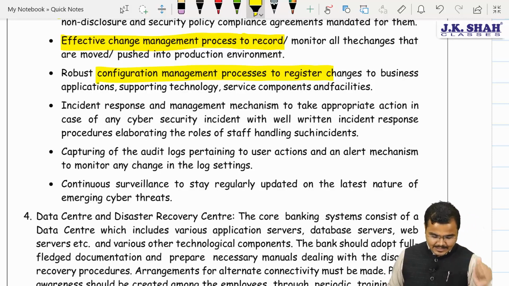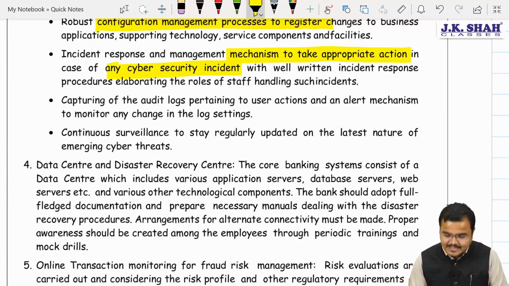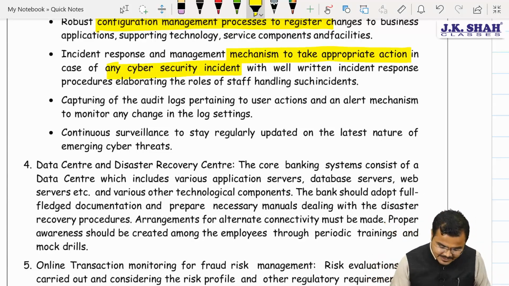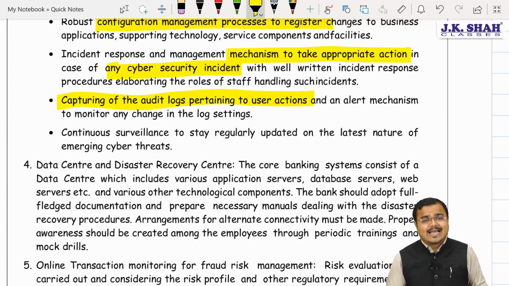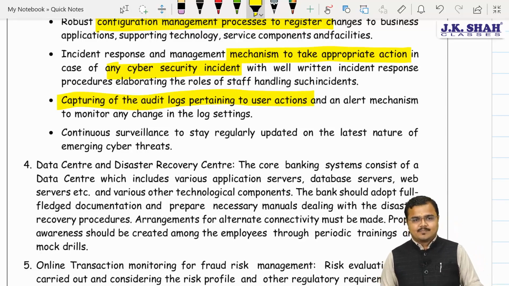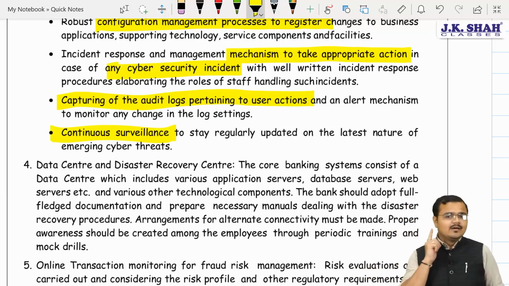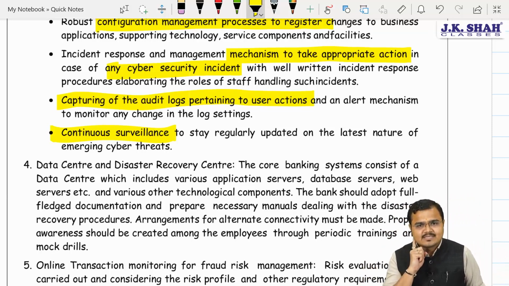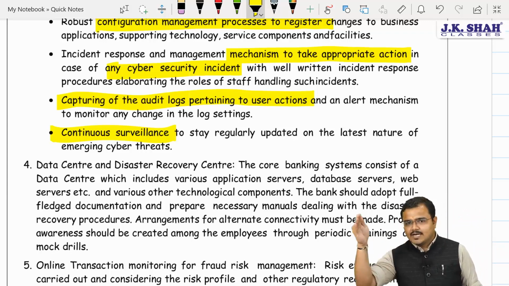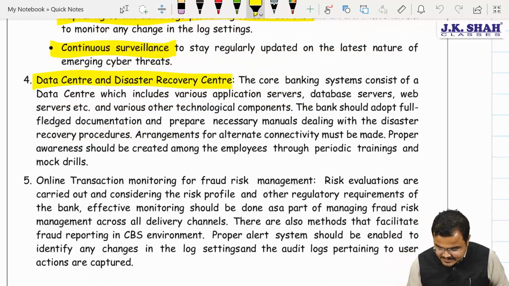Yes sir. An incident response management mechanism must be there to take appropriate action for any cyber security incident. Yes sir. Capture audit logs pertaining to the user's actions, to see whether that action was legal or whether they were trying to hack the system. And last but not the least, a continuous surveillance system must be kept on to keep the eyes and ears open regarding the system's effectiveness, efficiency and use, so that every type of risk stays away from my business.